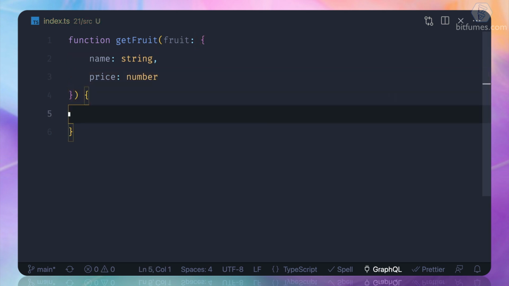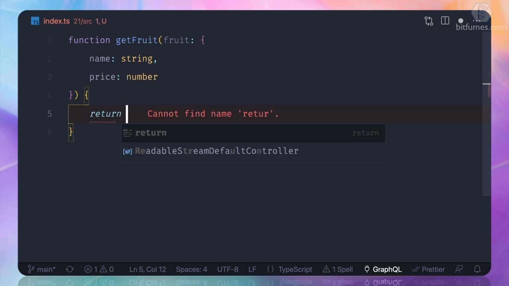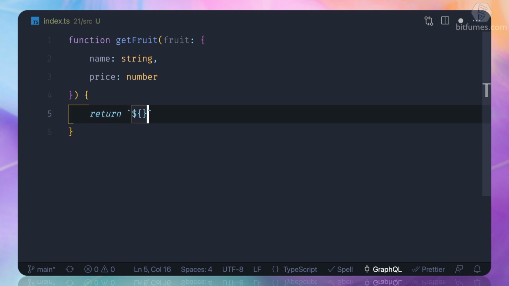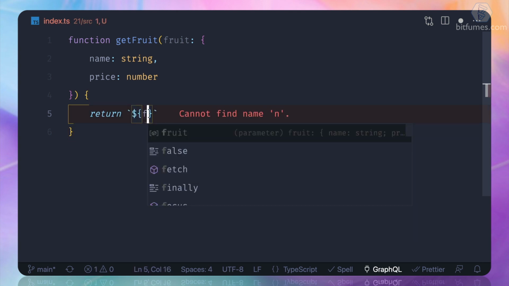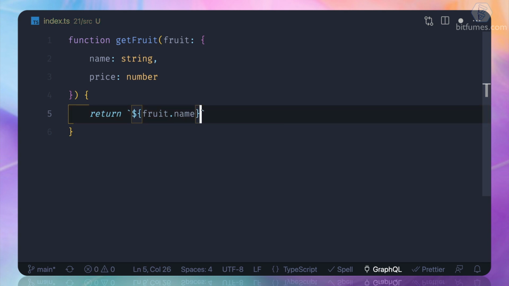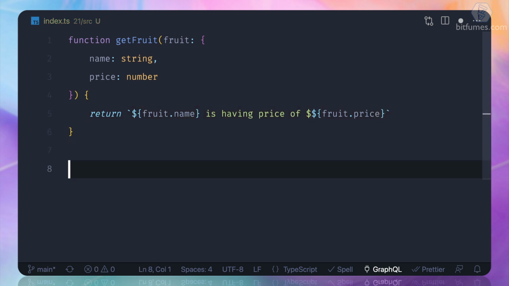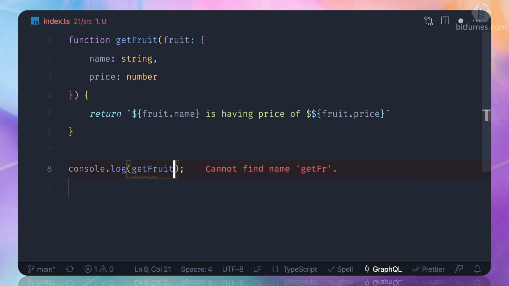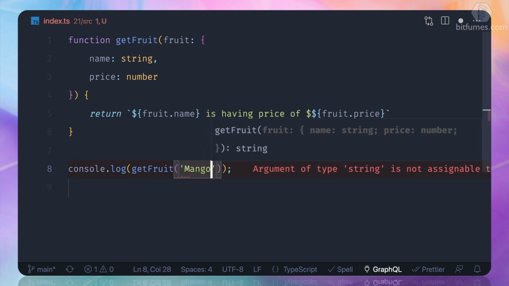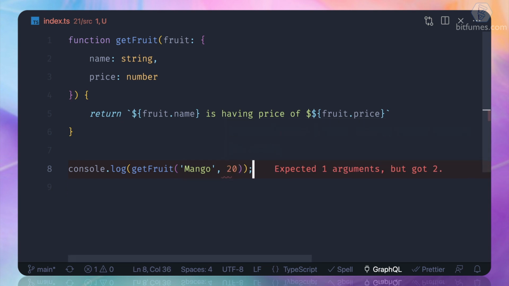Then inside this function, I say return, and in backticks, I say fruit.name, because it's an object, is having price of something $. Let's say fruit.price. That's cool. Let's log this thing, and I say get me the fruit, and it's actually mango with $20.